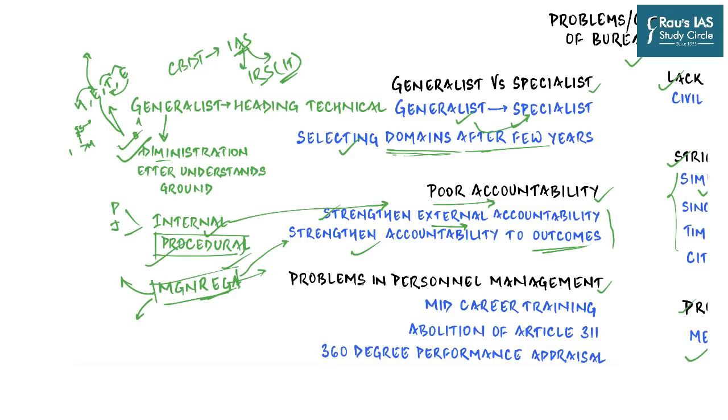And finally, we need to have proper personnel management. It's not personal as in an individual's management, rather it is about management of the people in the bureaucracy itself, which basically has to do with how updated they are, whether they are honing their skills while in the services or not, whether they just burn the midnight oil before the civil services examination, but once they are selected, they are not doing anything to enhance their knowledge, experience, or any kind of hobby.